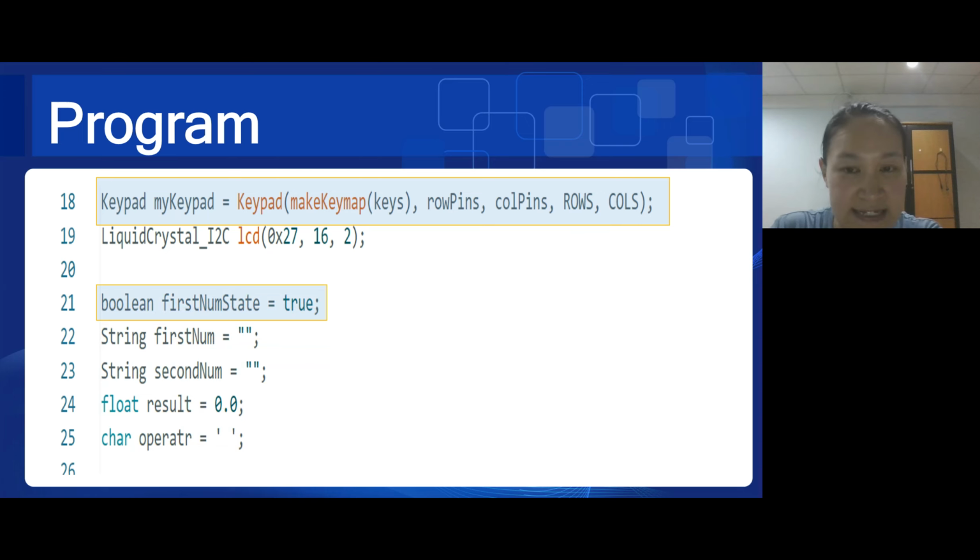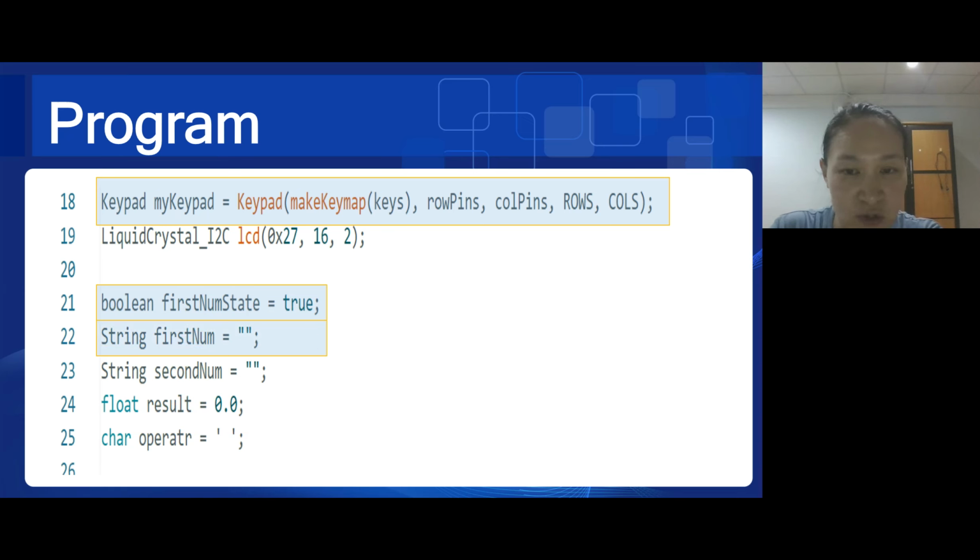It helps in determining where to store the incoming characters from the keypad, in firstNum or in secondNum. If the firstNum state is true, we use firstNum. If the firstNum state is false, we use secondNum.